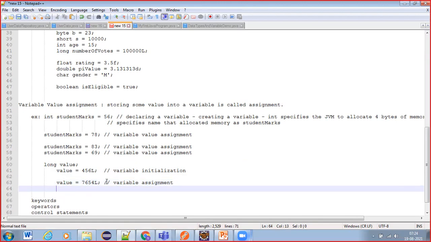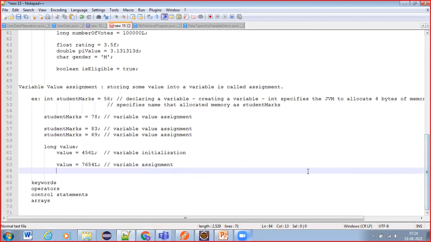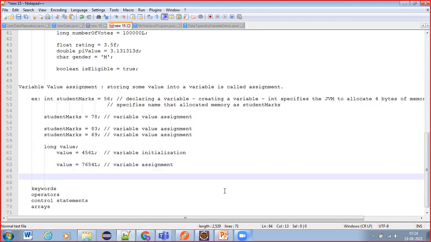Shishir, did you get the point? Cool. So now in Java, based on the context where we are creating these variables, we have three types of variables.